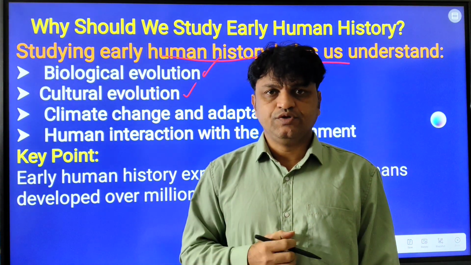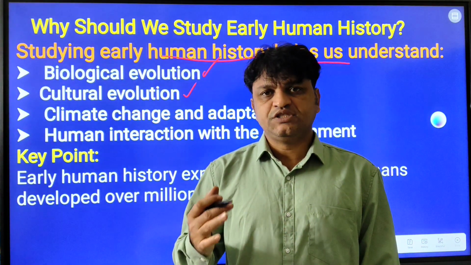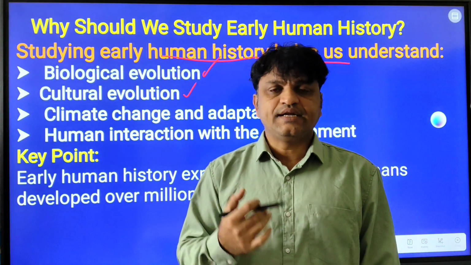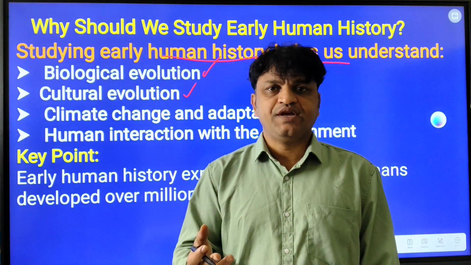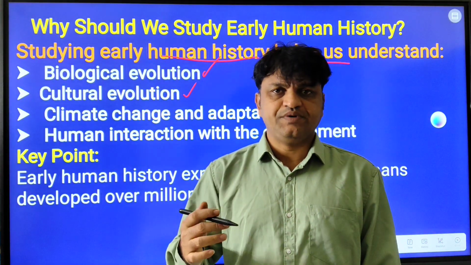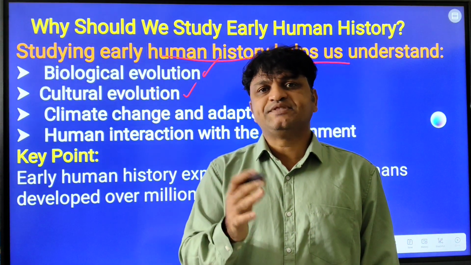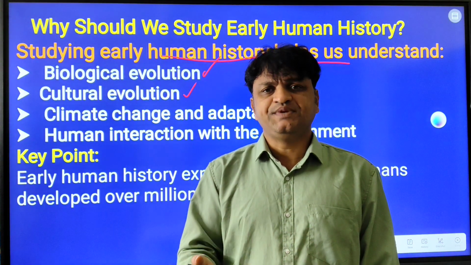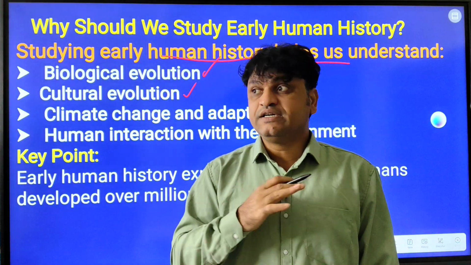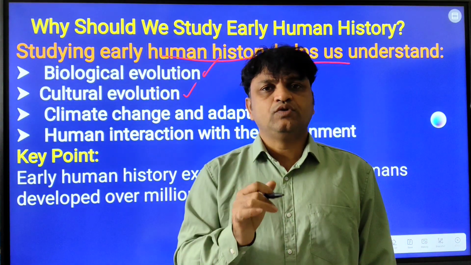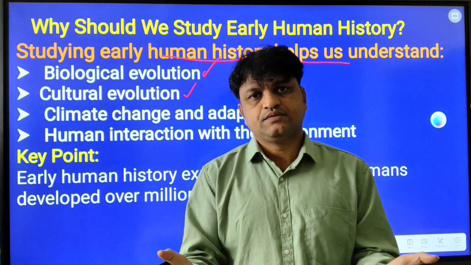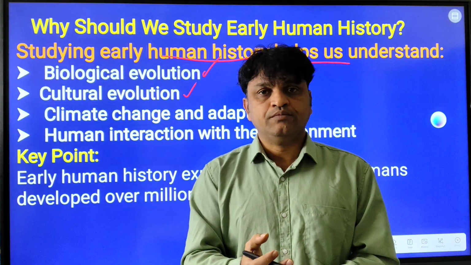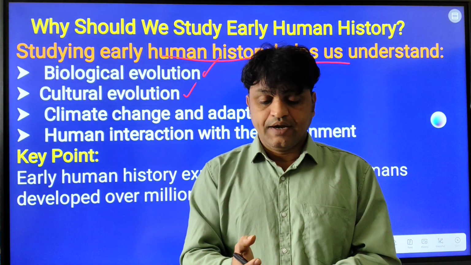As I told you in a previous video, we have so many human species. Earlier our ancestors were Australopithecus, Homo habilis, Homo erectus, Homo neanderthal, and Homo sapiens. Today we are called Homo sapiens. Before that we had so many apes and primates, called chimpanzees, gorillas, orangutans. It does not mean that we came from monkeys only, because within the monkey group there are so many species. Like I told you, apes like gorilla, orangutan, gibbons, and now chimpanzee.